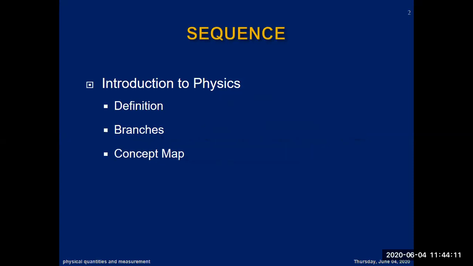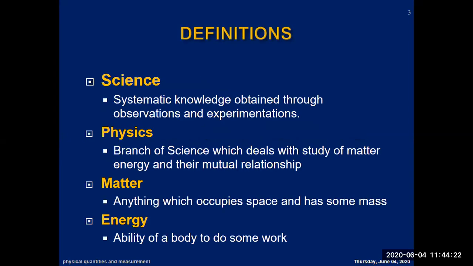First, introduction to physics. We will go through the definition of physics and the branches of physics. These are the two topics for this class, and we will go one by one. First of all, let's understand what science is and why science is different from other subjects. Systematic knowledge obtained through observations and experimentations. If you are getting this type of knowledge, then of course there is no doubt you are studying science.